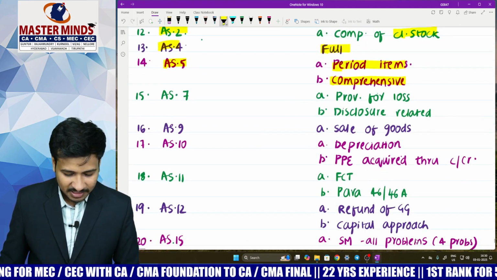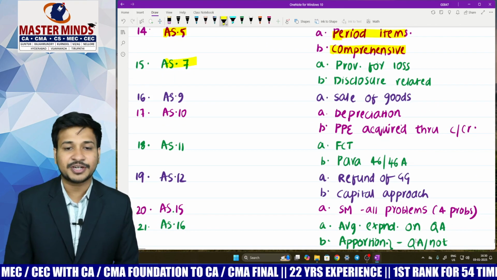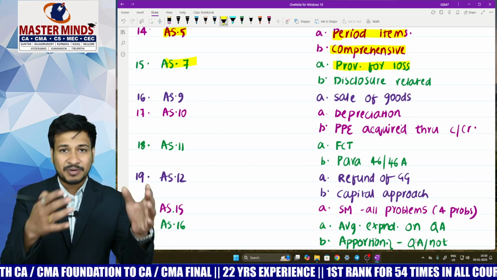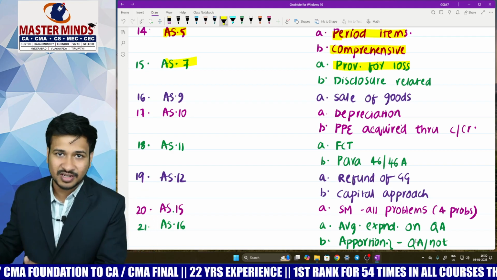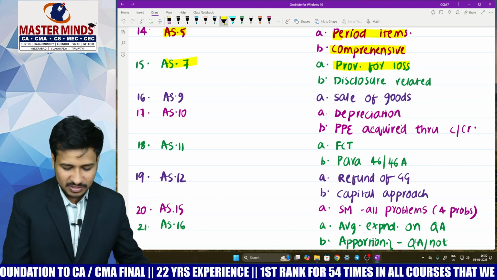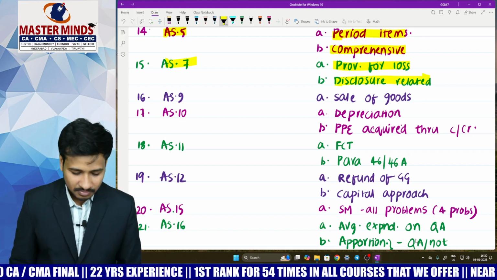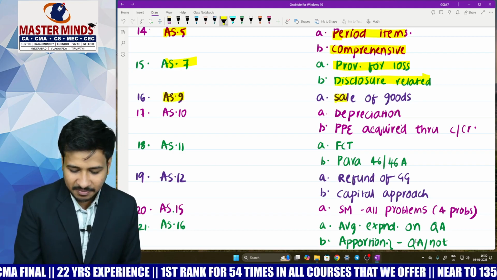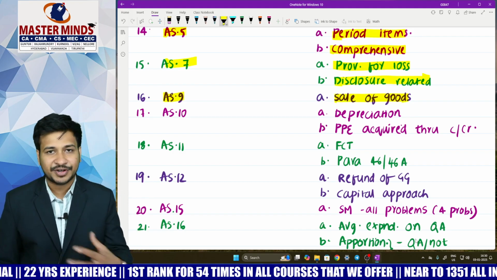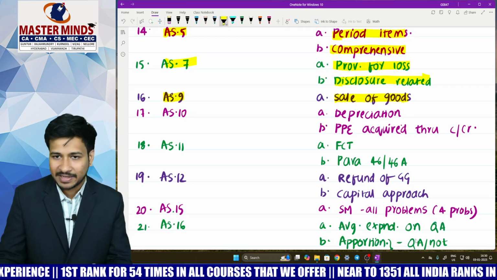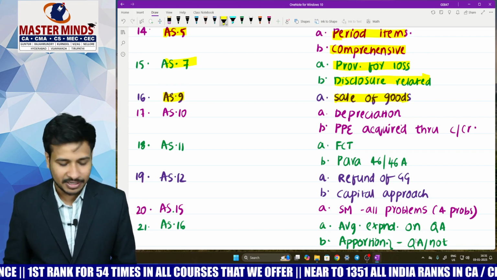And coming to accounting standard number 7, please concentrate on all the questions relating to provision for loss. And the next priority is preparing contract accounts for each and every year, year 1, year 2, year 3. And of course, last but not least, disclosure related problems. And coming to accounting standard number 9, please concentrate on sale of goods rather than on rendering of services and use of enterprise resources by others yielding interest, dividend and royalty.